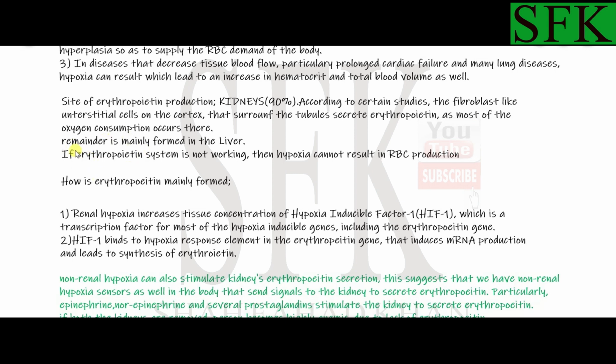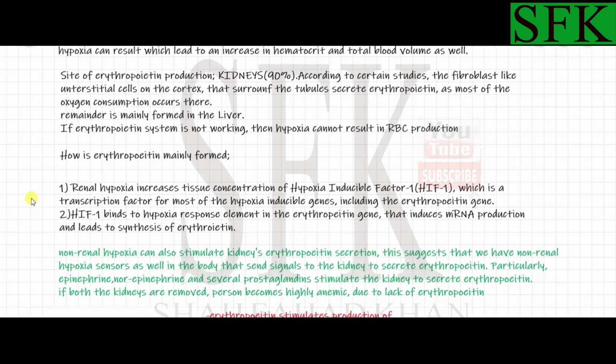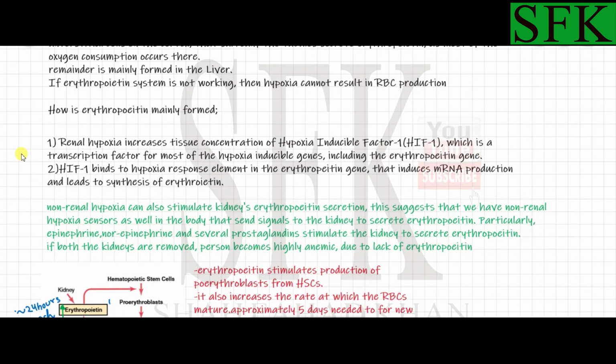And if the erythropoietin system is not functional, if erythropoietin is not being secreted by the fibroblast-like cells of the interstitium of the cortex, then even if hypoxia occurs, red blood cell production will not increase, because it's the erythropoietin that causes the stem cells of the red bone marrow to produce more red blood cells.